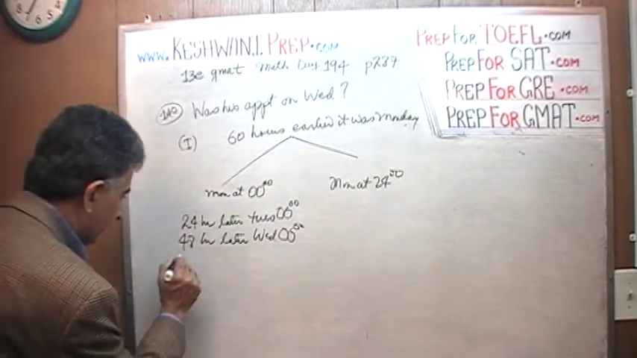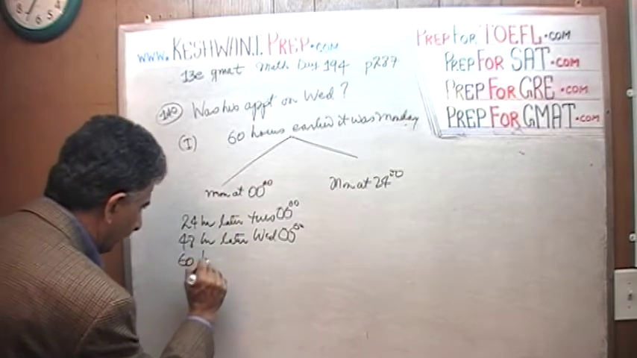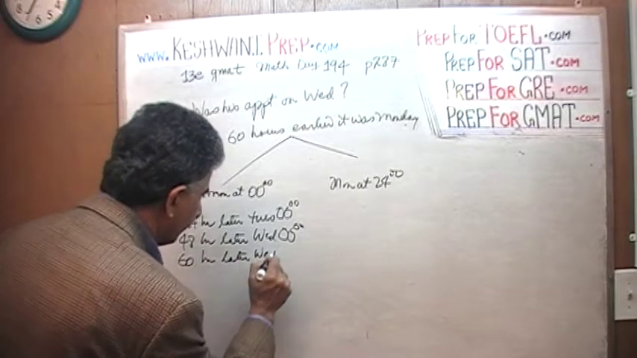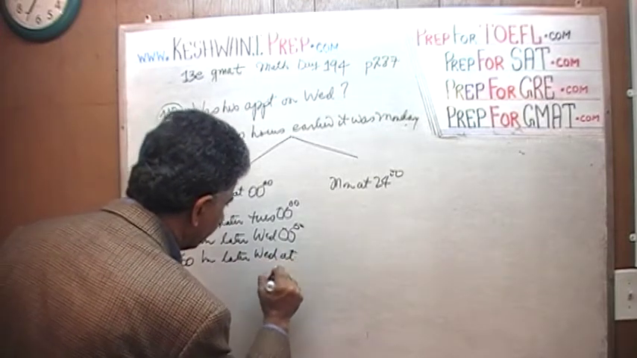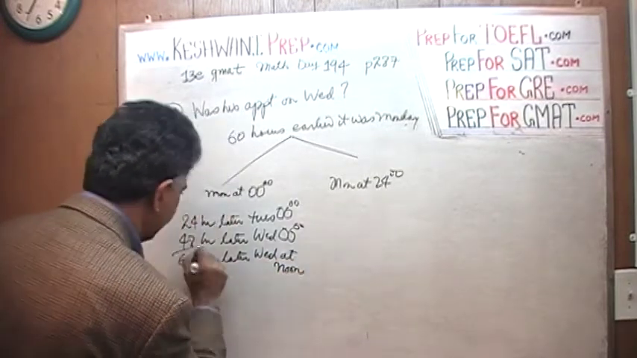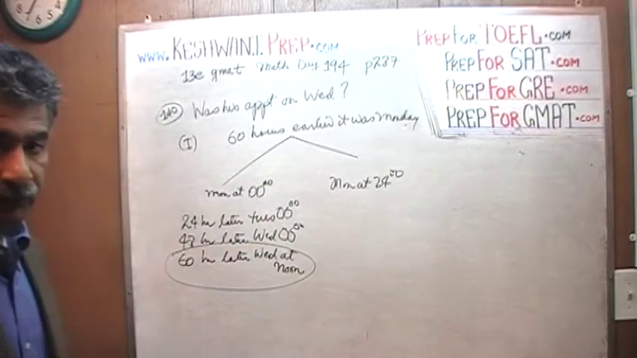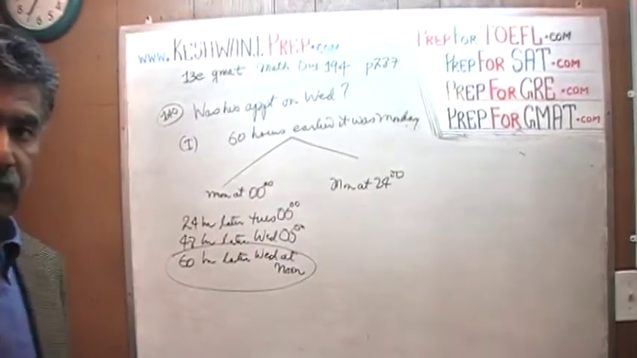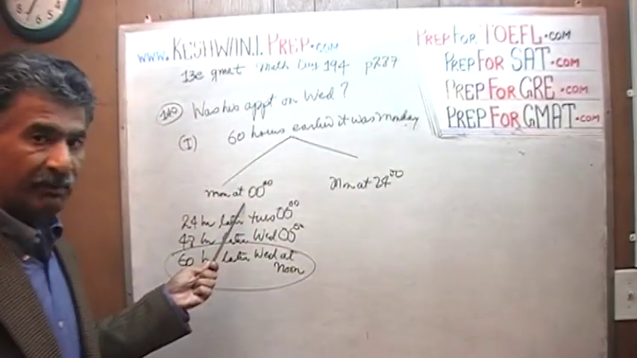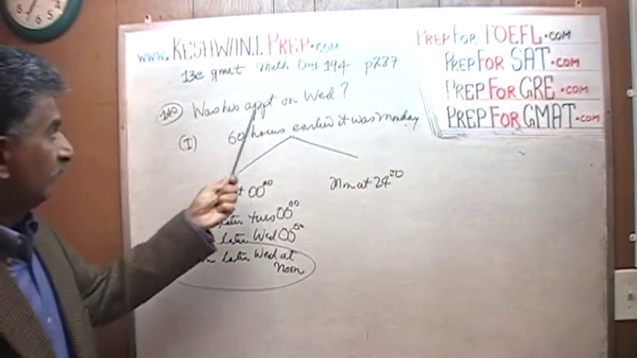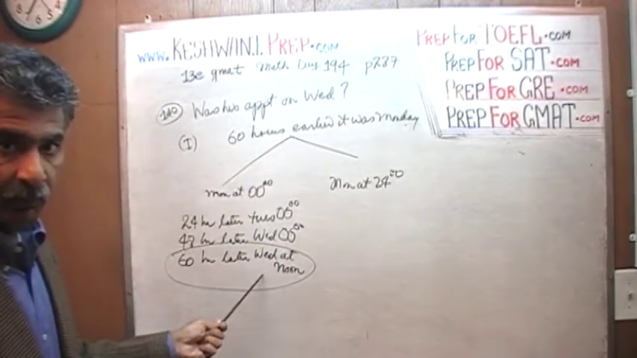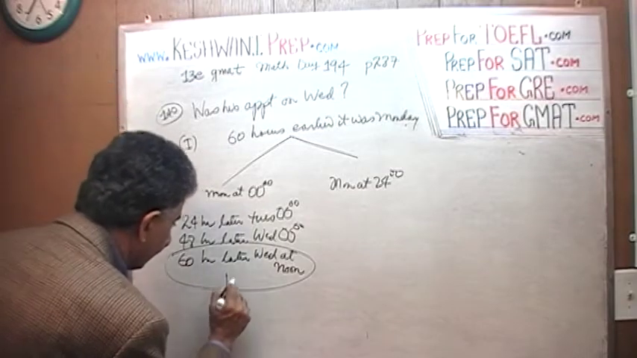Similarly, if we were to add another 12 hours, that will give us 60 hours later, and it would be Wednesday at noon. So here the answer would be yes. If 60 hours earlier happens to be the very beginning of Monday, then 60 hours later turns out to be Wednesday at noon. Was his appointment on Wednesday? The answer is yes. His appointment was precisely at 12 noon.